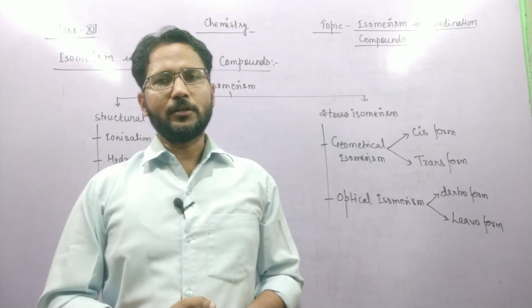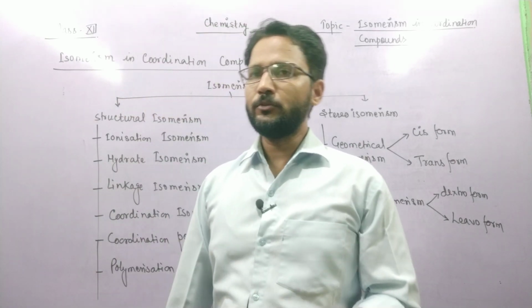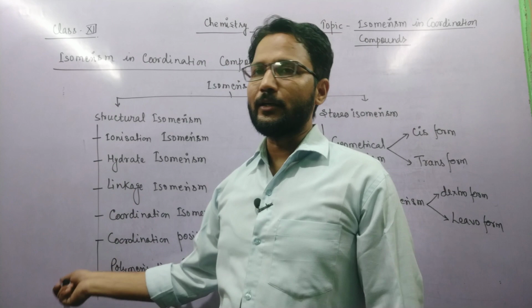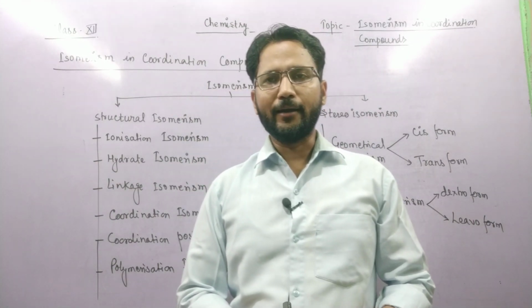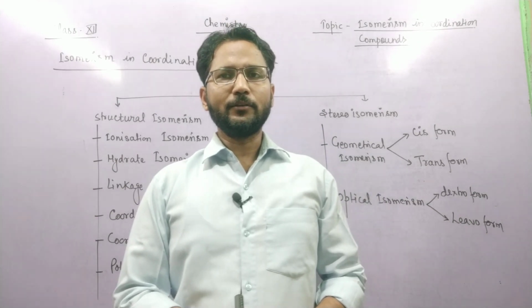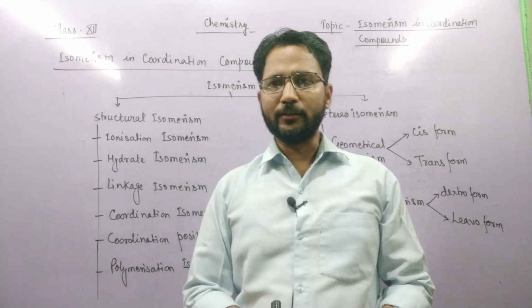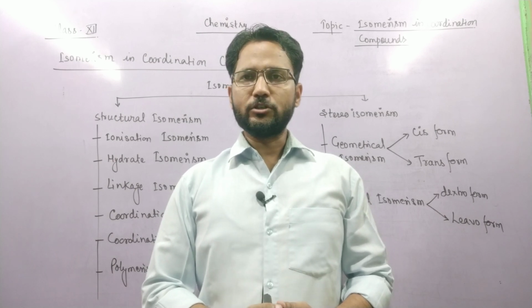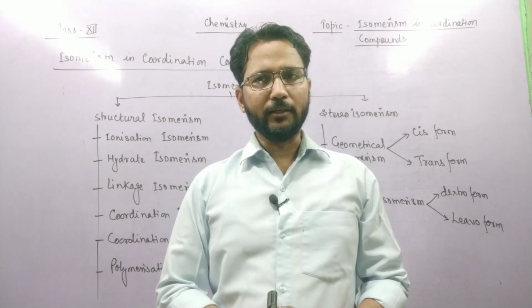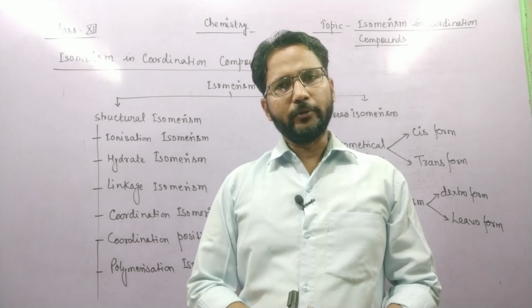Structural isomerism is further divided into six categories: ionization isomerism, hydrated isomerism, linkage isomerism, coordination isomerism, coordination position isomerism, and polymerization isomerism.